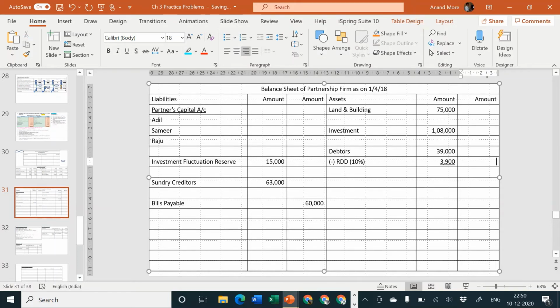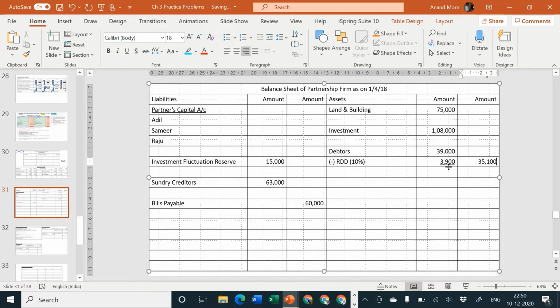Find out the amount to be transferred to the outer column. Out of 39,000, if you are removing 3,000, then what remains is 36,000. From that, if you are removing 900, then what remains is 35,100. So it will be 35,100.